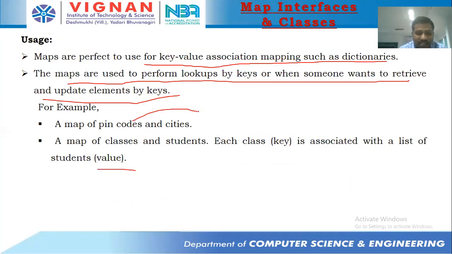Here every pin code is associated with cities, and the list of students is associated with one single class. The section is going to be unique, while there might be a number of students in the class with the same name but different roll numbers.